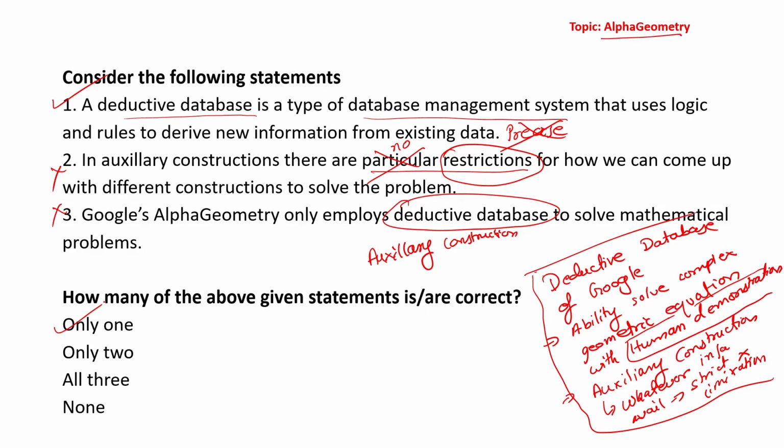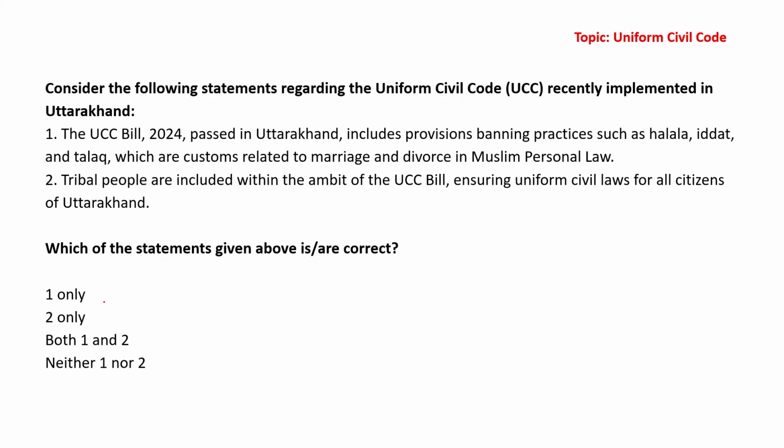Moving on to the next question, and this is with respect to Uniform Civil Code. Now Uniform Civil Code is in Article 44 of the Indian Constitution. What is Uniform Civil Code? Uniform Civil Code basically is a common law for people in a state or a country. Now it has been implemented in Uttarakhand and Goa. So we will take the example of a state. So people in Uttarakhand will have a common personal law